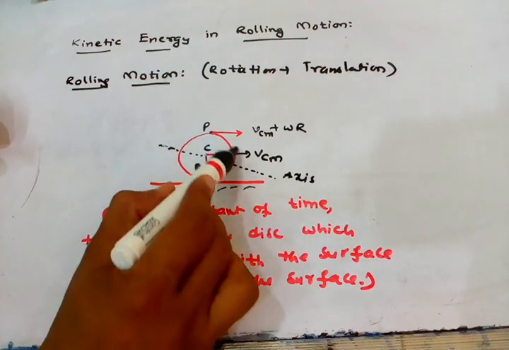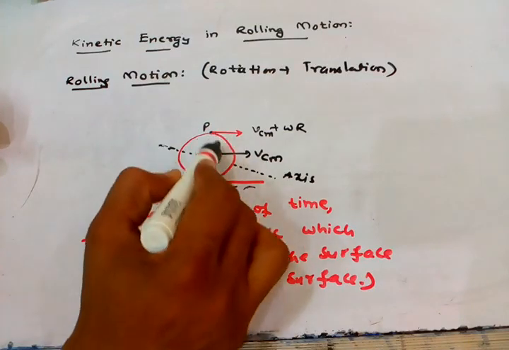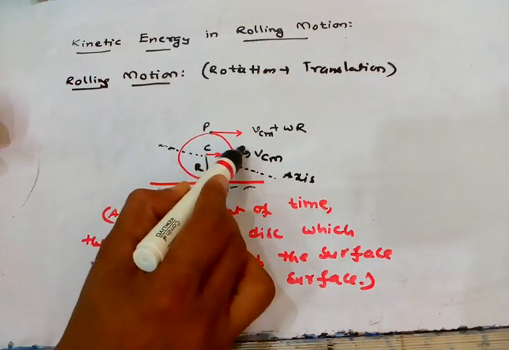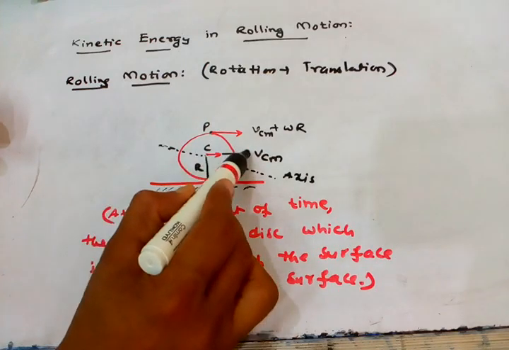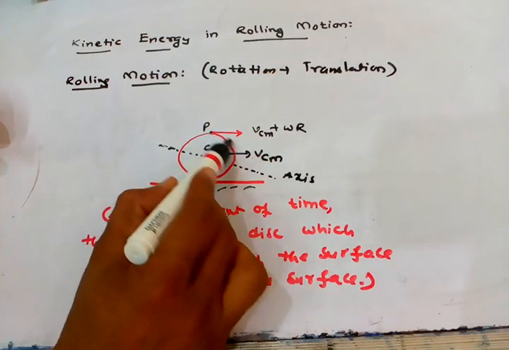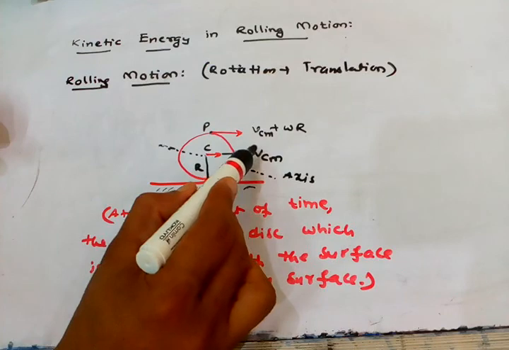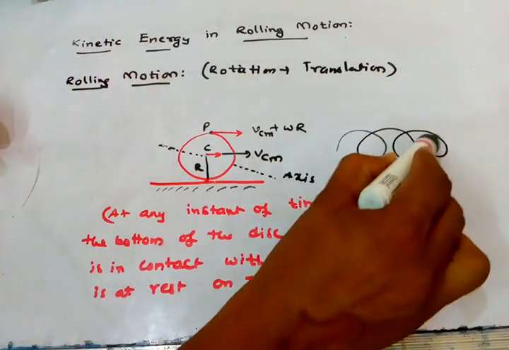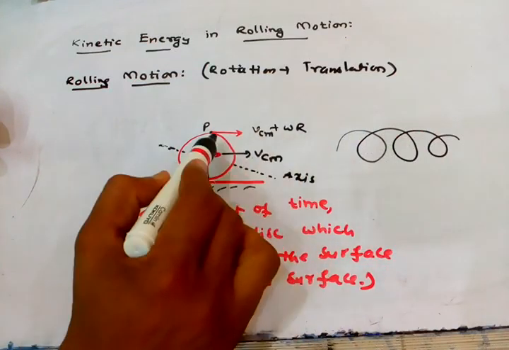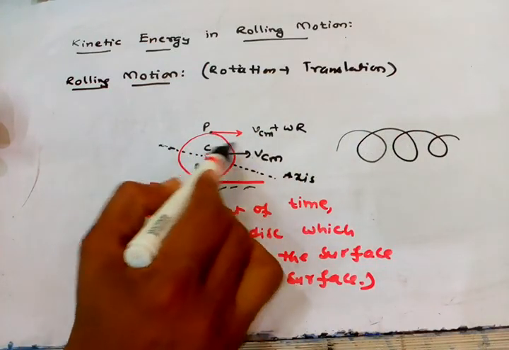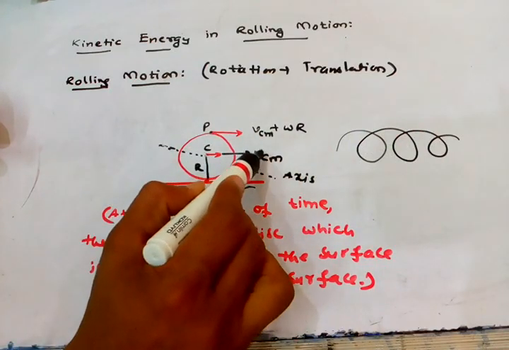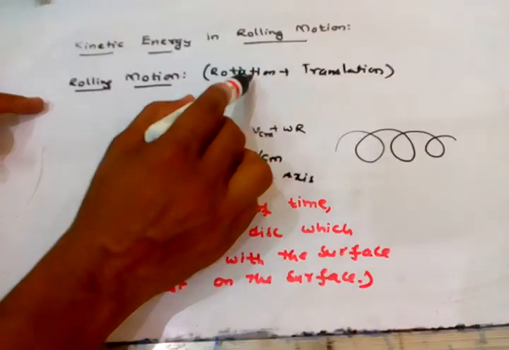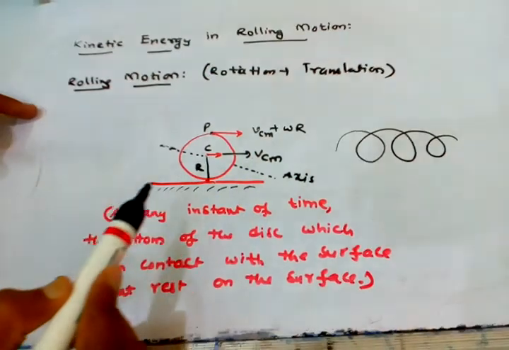So that is rotational motion. It is moving like this. The center of mass is in translational motion. The whole disk is in rotational motion, so it will move like this. The disk is in rotational motion, and the center of mass is in translational motion. So rolling motion is nothing but the disk being in rotational motion plus translational motion.